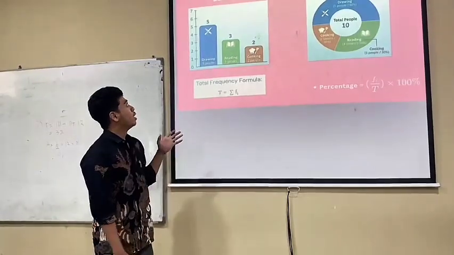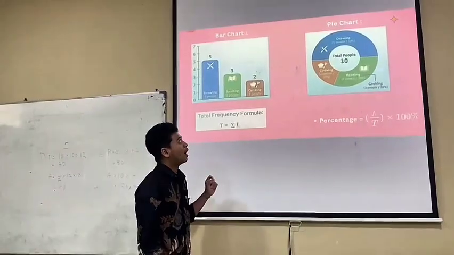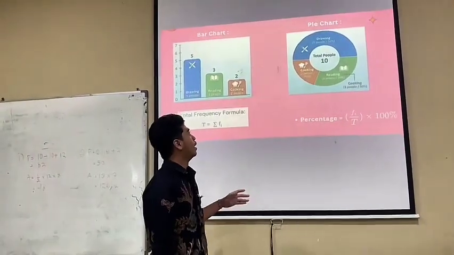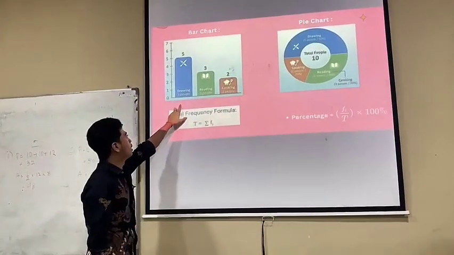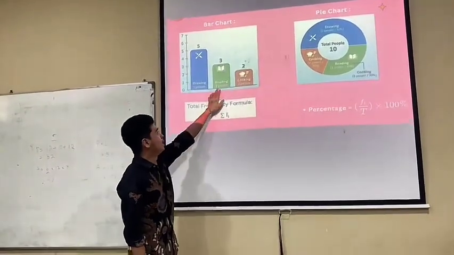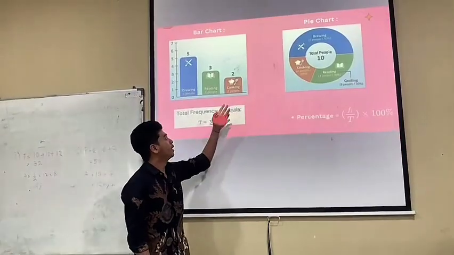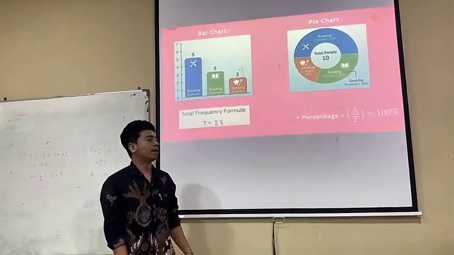Next, let's represent it as a pie chart. From this, drawing has 5 people, reading has 3 people, and cooking has 2 people.